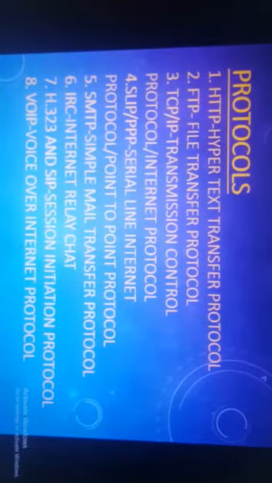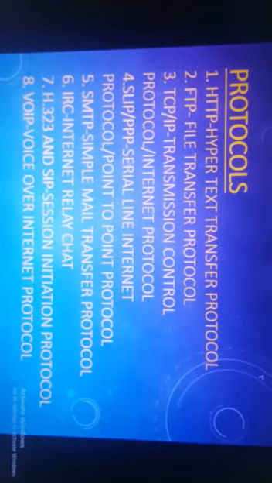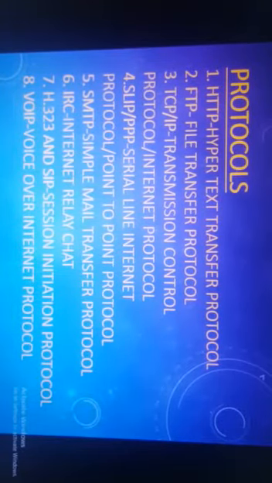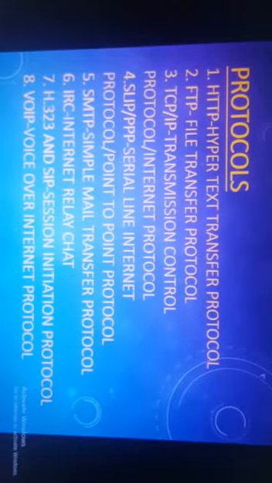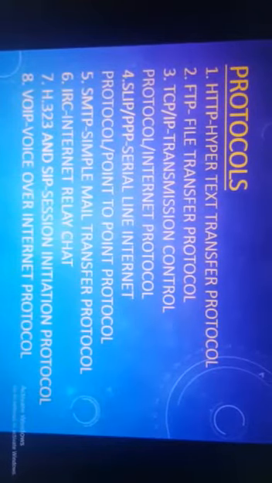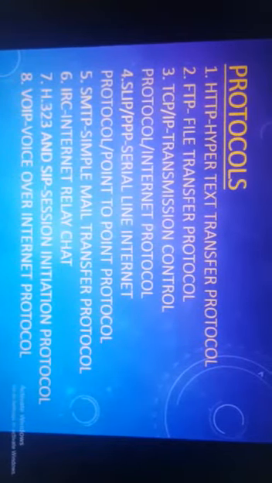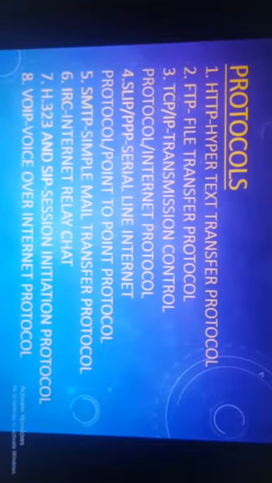Next is TCP/IP, transmission control protocol and the internet protocol. These are basically two different protocols, but they work together, hence are named together as TCP/IP. The work of TCP is that it breaks the data we send into small packets, and these small packets are then allotted a specified serial number and are transmitted from a sender to a recipient.